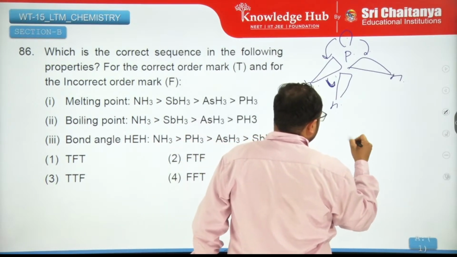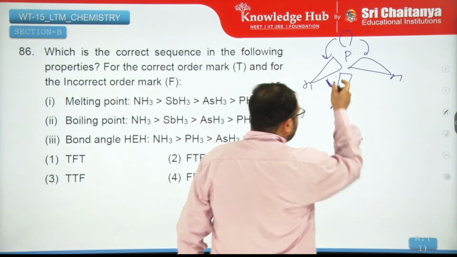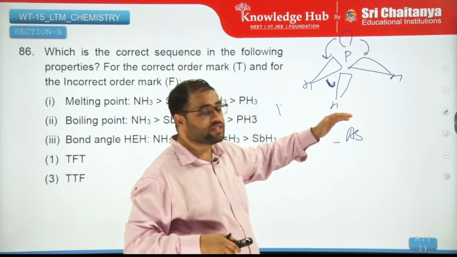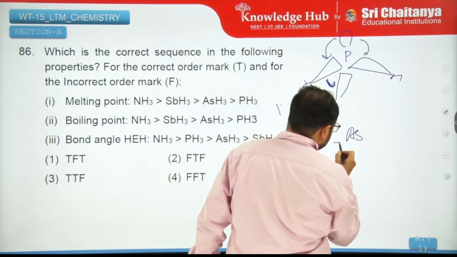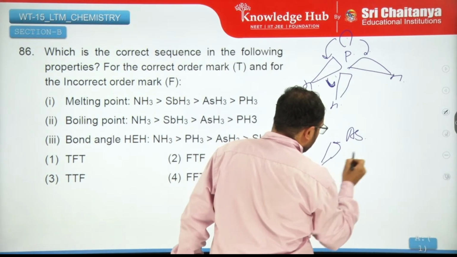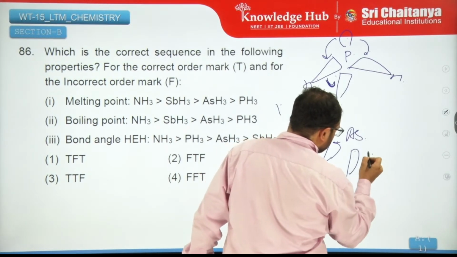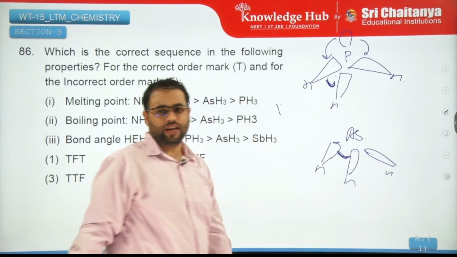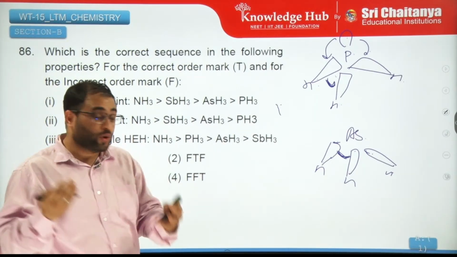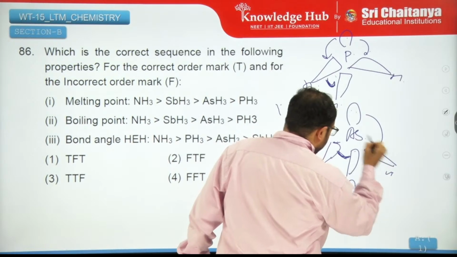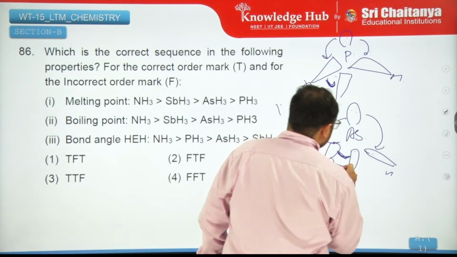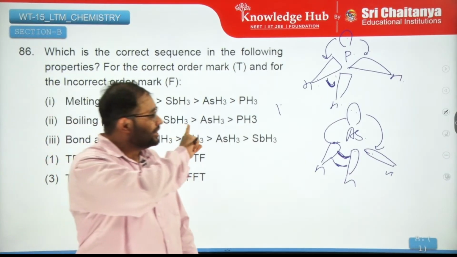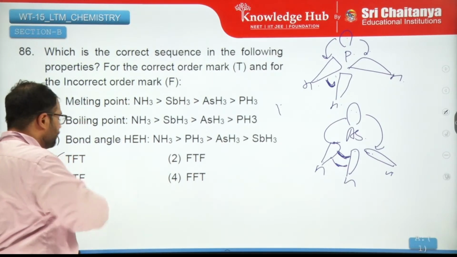But as you move down, suppose to arsenic, the thickness of the electron cloud here decreases because arsenic is less electronegative. As the thickness decreases, right, now what happens is, if you decrease the thickness, the distance is more between them, right? So this does not mean that it opens up. There will be repulsion from this lone pair. It is better able to repel and push them closer to each other without inter-electronic repulsions of the electron cloud. That is why the bond angle decreases. So TFT is the correct answer.